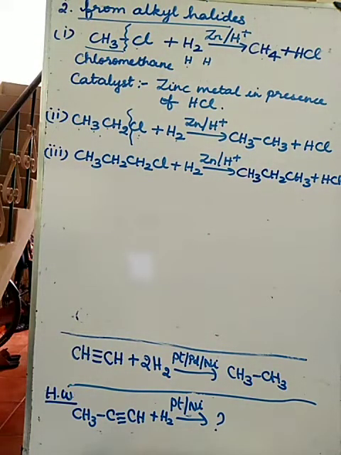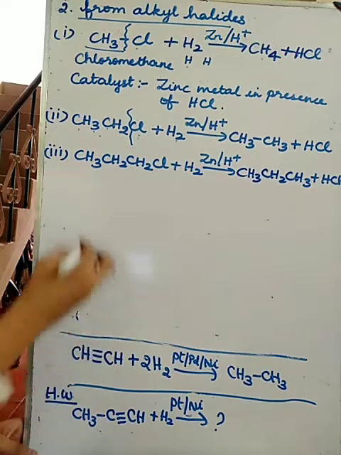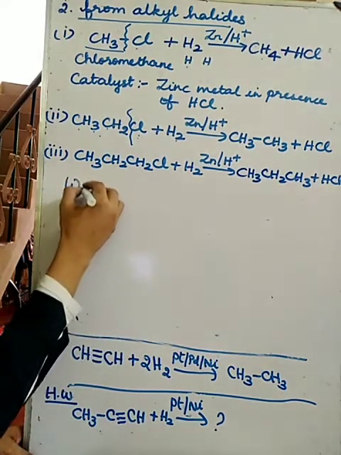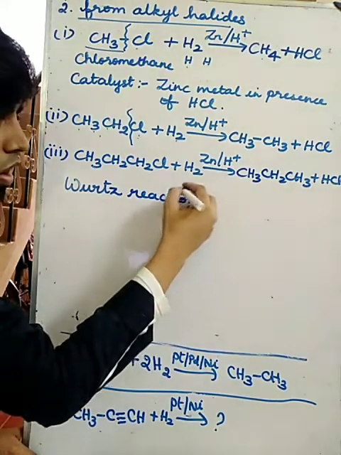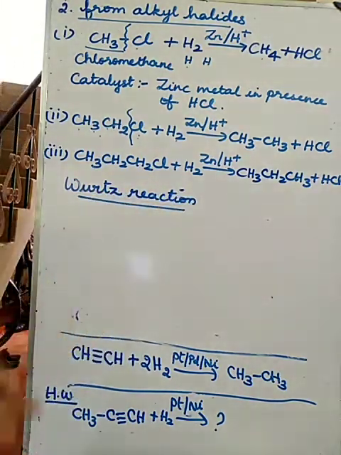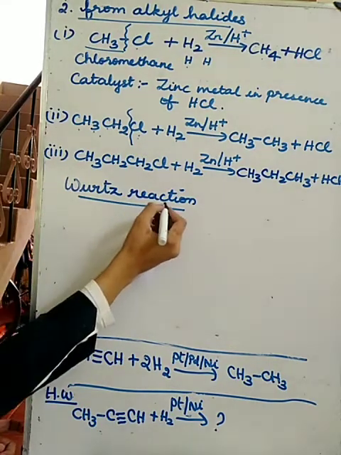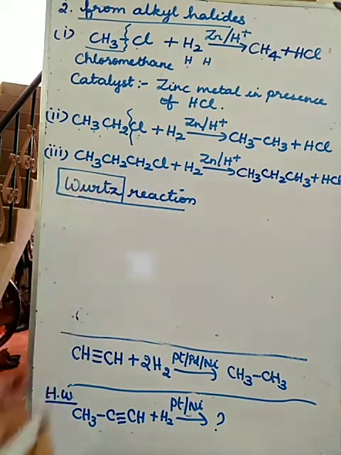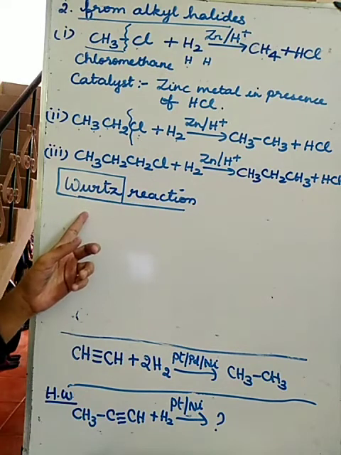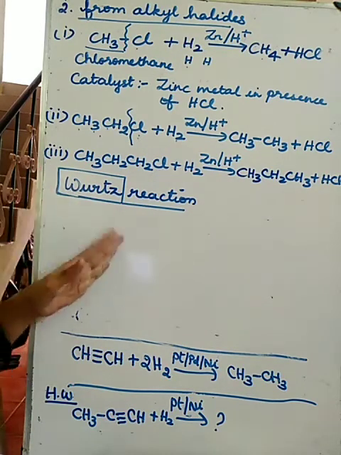One more special method is there for preparing alkanes from alkyl halides, that is called Wood's reaction. Always remember, in 11th standard or 12th standard, whatever class it is, if you have any reaction with the name of the scientist, that is very, very important.